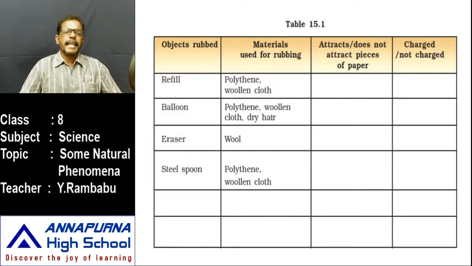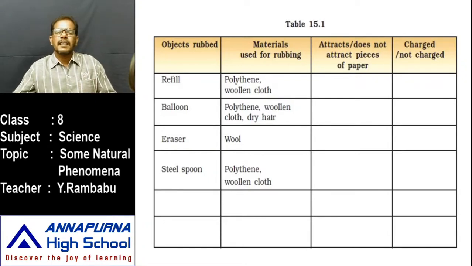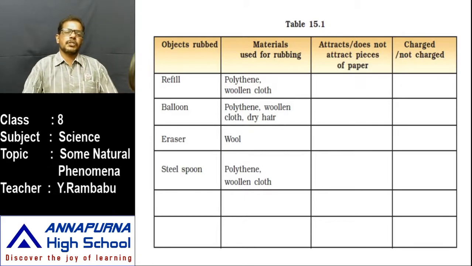Like that, repeat the activity with different materials like eraser, wool, steel spoon, polythene. But in these cases we observed clearly that the steel spoon, one end of the steel spoon is held with our hand and the other end is rubbed with polythene or woolen cloth. Even though it is rubbed, it doesn't attract the small pieces of paper. That means it is not charged.